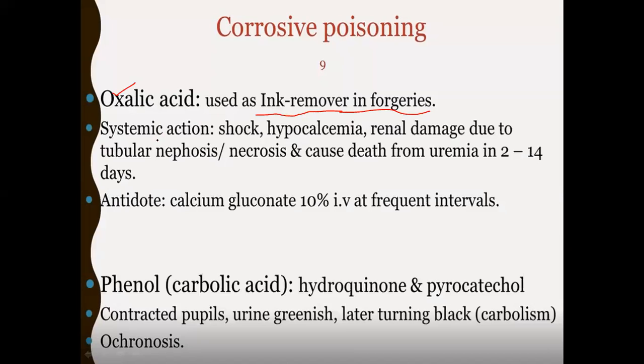What is the systemic action? Shock, hypocalcemia, renal damage due to tubular nephrosis or necrosis, and cause of death is uremia in 2 to 14 days in oxalic acid poison. What is the antidote of oxalic acid poison? It is calcium gluconate 10% IV at frequent intervals. It's considered the antidote for oxalic acid poison.